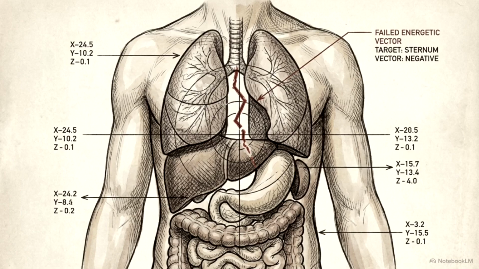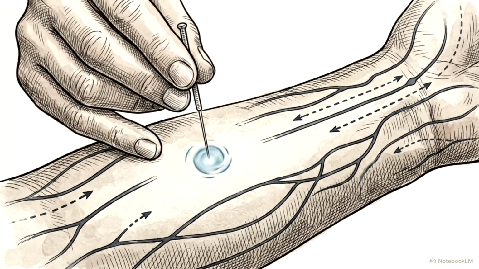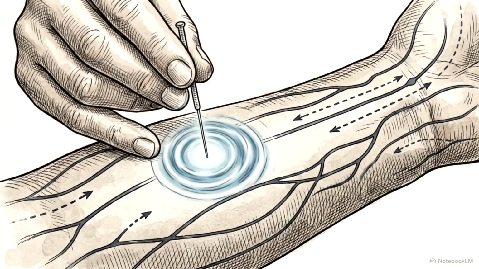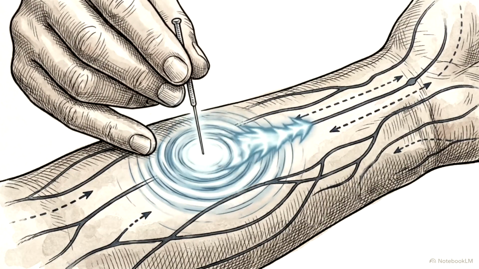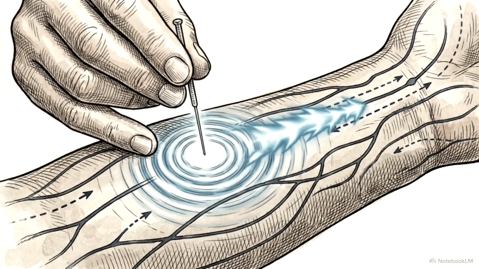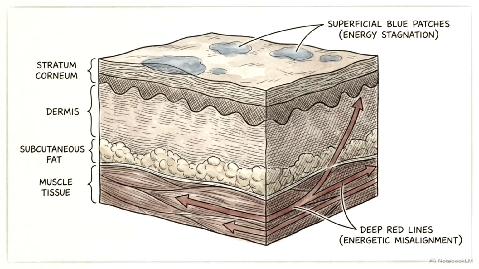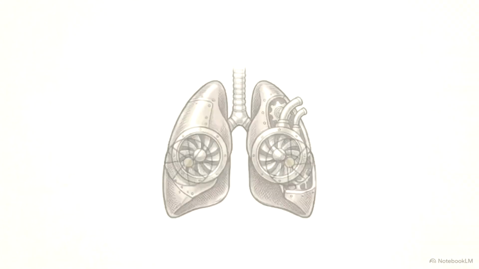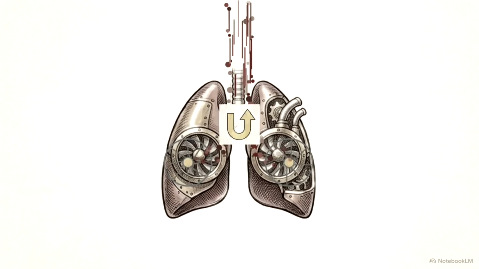Effective treatment requires mapping these failed vectors, identifying the exact axis of the failure, and deploying specific point protocols to force the current back into its natural conforming state. Symptom management remains incomplete if the practitioner does not first correct the underlying mechanical vector. You cannot calm a cough if the lung's engine is locked in reverse.